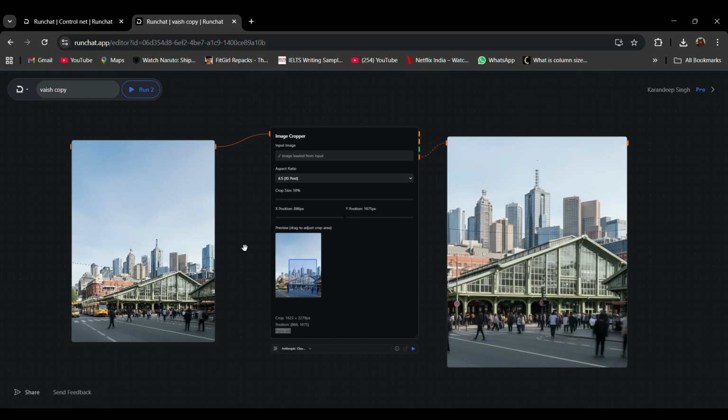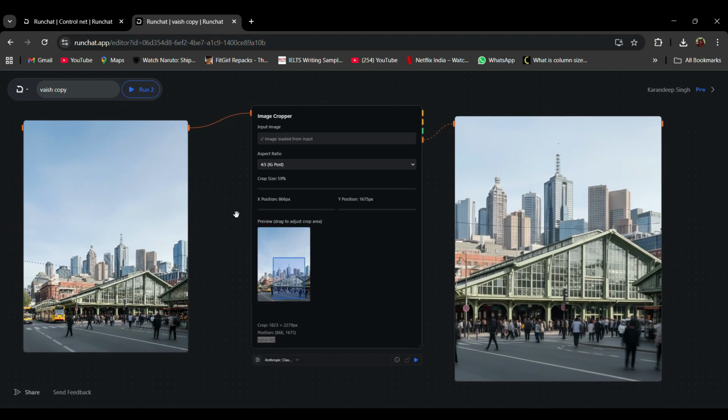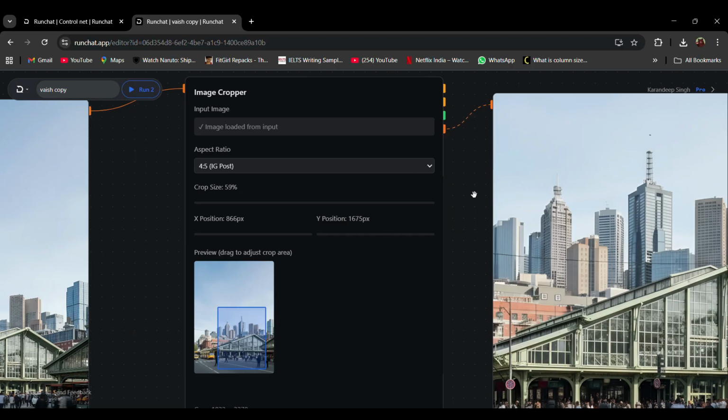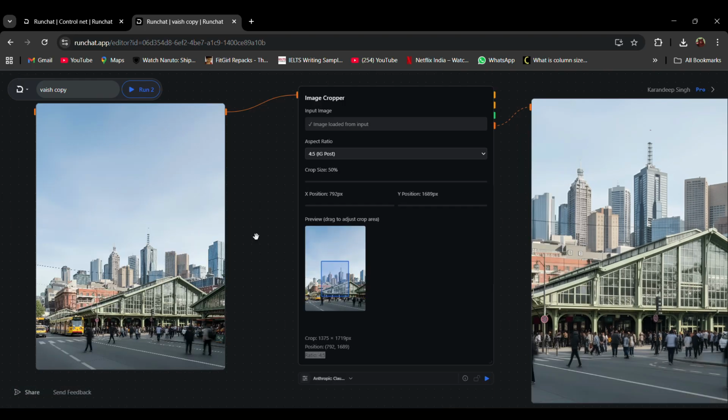Tool 1. Aspect Ratio Cropping. Our first tool focuses on changing the aspect ratio of an image. We designed a custom node that allows adjustments in aspect ratio, image size, and position along the X and Y axes. This makes it easy to crop and reframe images exactly as required. Let's demonstrate how this tool works in practice.